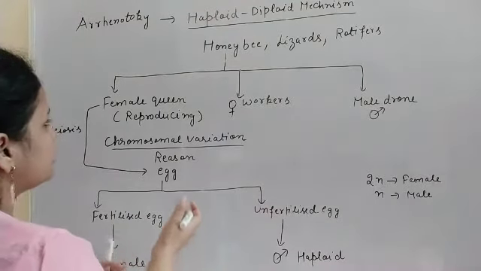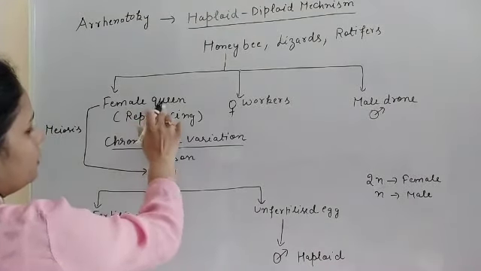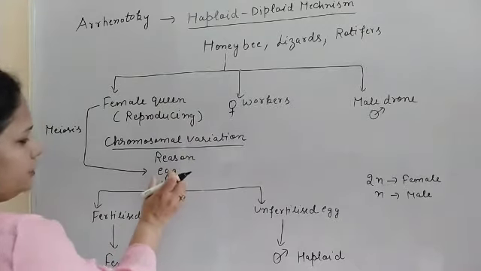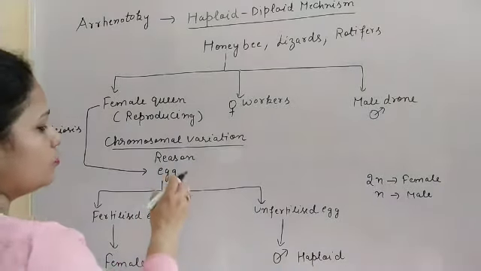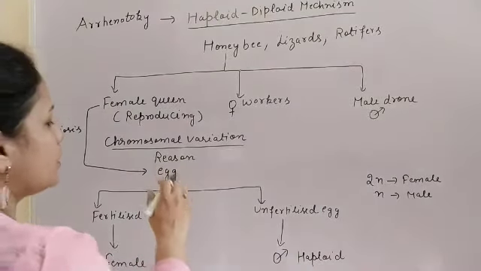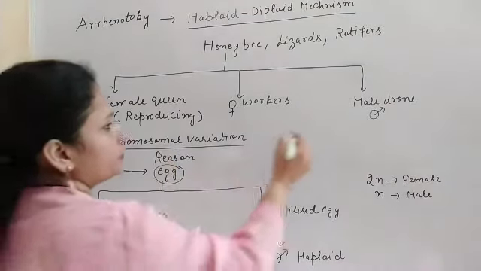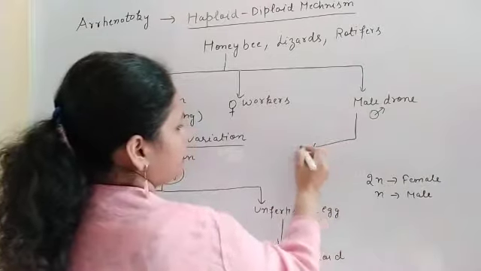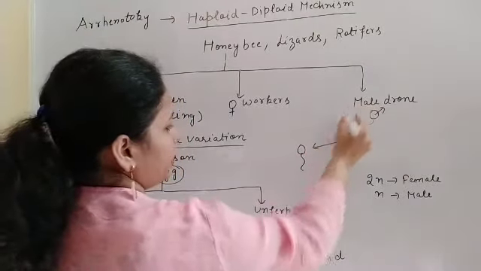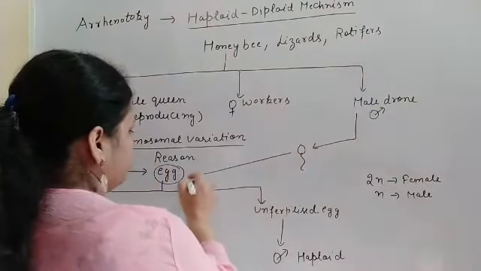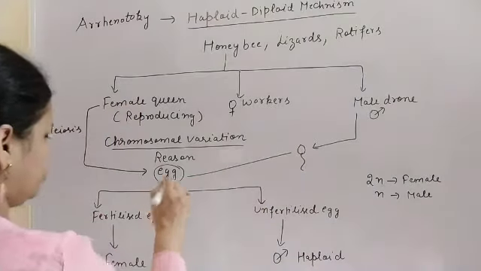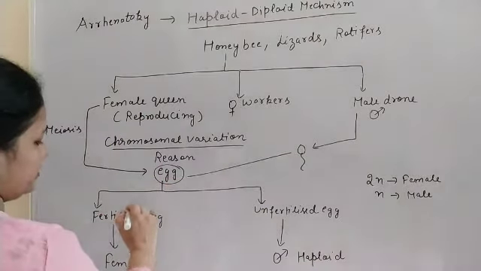Firstly, take the example of the female queen and the egg. If this egg is fertilized, meaning the egg formed from the female queen and the sperm formed from the male drone fuse, there is the formation of the zygote, or the fertilized egg.